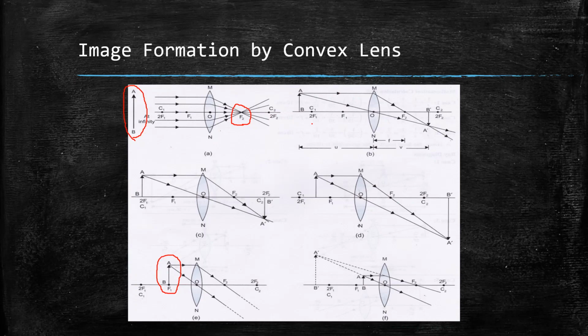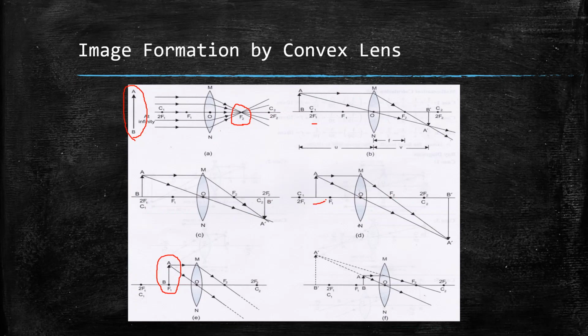Since the object is at infinity, the rays are parallel and they converge at the focus, the image focus. Here, if the object is between infinity and 2f, then the image is formed between f and 2f. If the object is at 2f, then the image is formed at 2f.